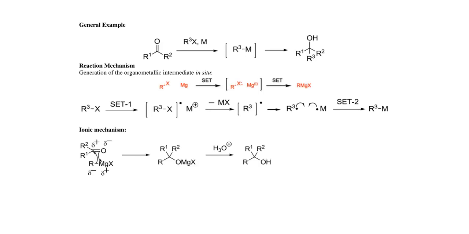When such an organometallic compound, or Grignard reagent, is synthesized, then this organometallic compound will react with different types of carbonylic functionality or carbonyl compounds. If we talk about the carbonyl compound, this is the general structure of a carbonyl compound, R1 and this is R2. As we already discussed in previous lectures, in this type of carbonyl functionality, the positive charge will be on the carbon of the carbonyl functionality and the negative charge will be on the oxygen atom.